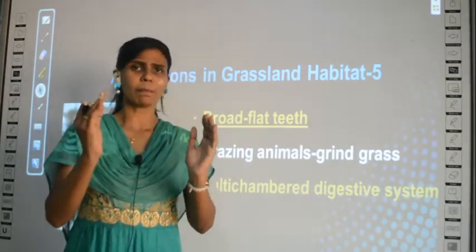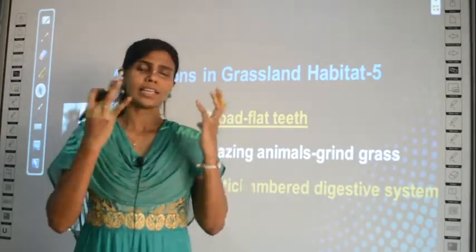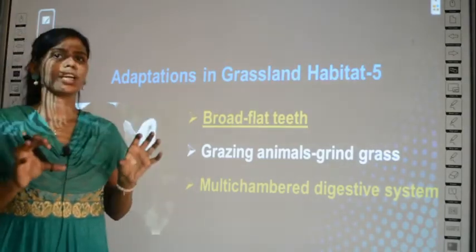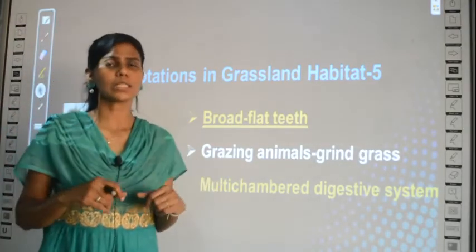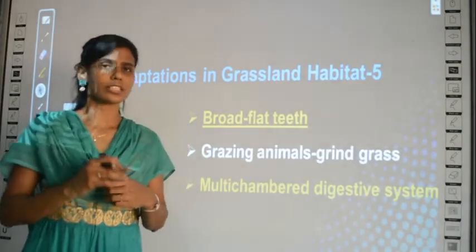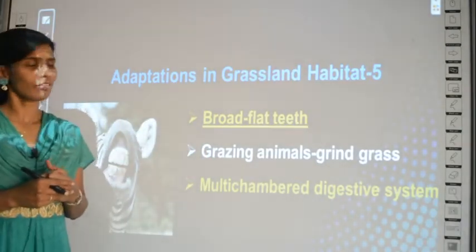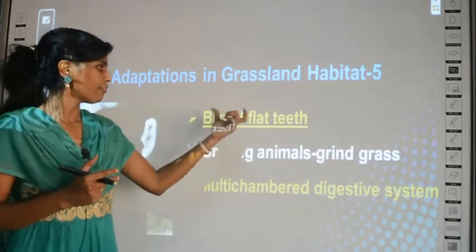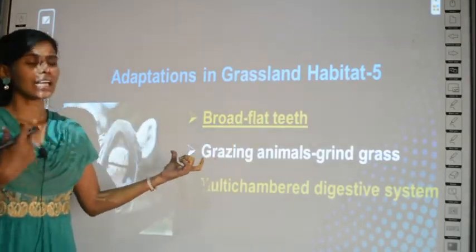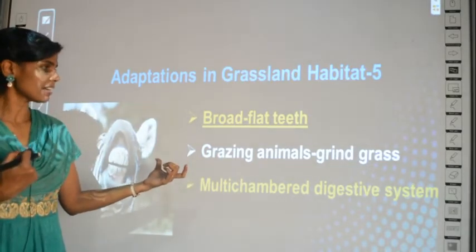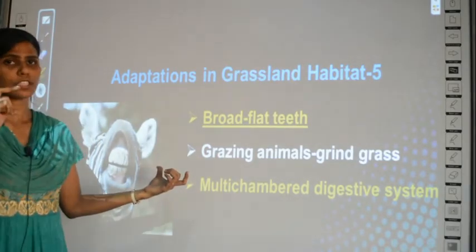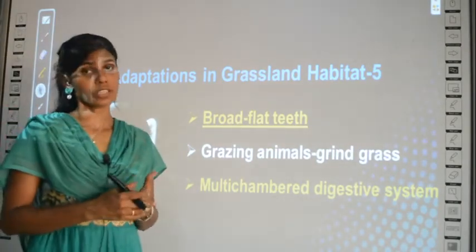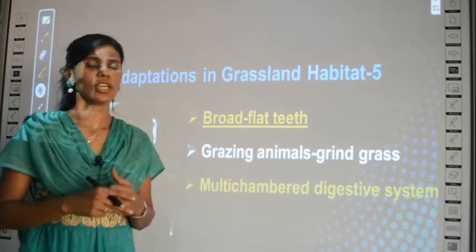We have only one compartment called the stomach, a sac-like structure, but these animals have many compartments in their digestive system to store these grasses and for undergoing the process of digestion. So the fifth adaptation is broad flat teeth so that grazing animals can grind the grasses easily, and for the helpfulness of their digestion, they have a multi-chambered digestive system.